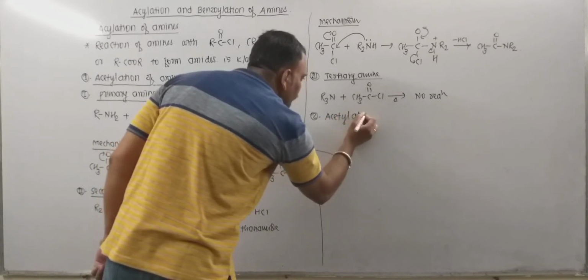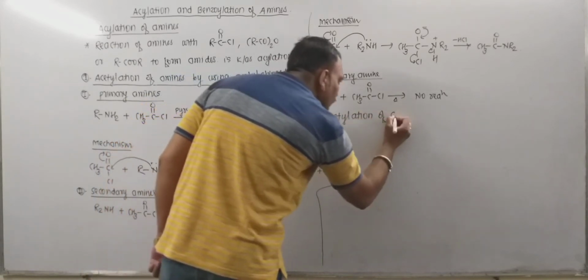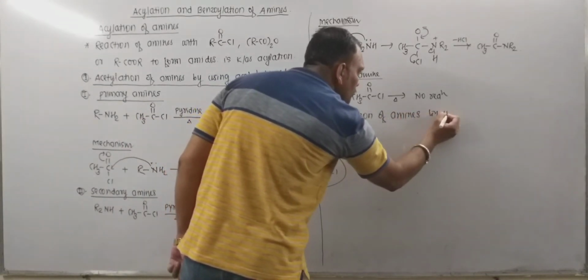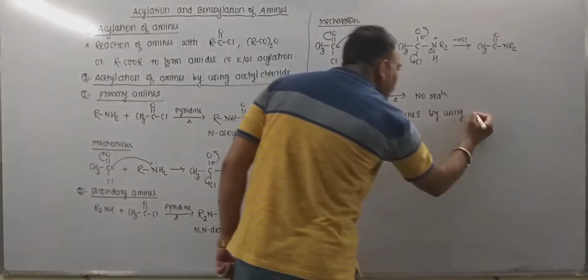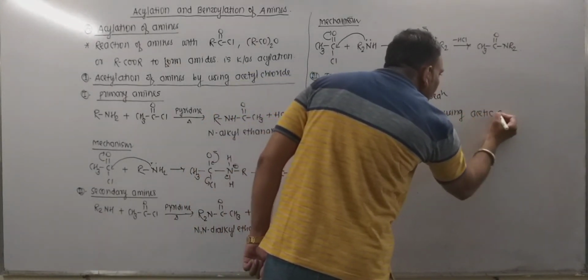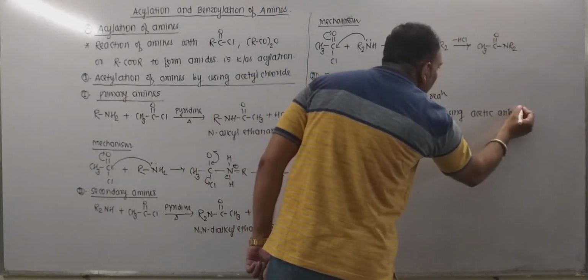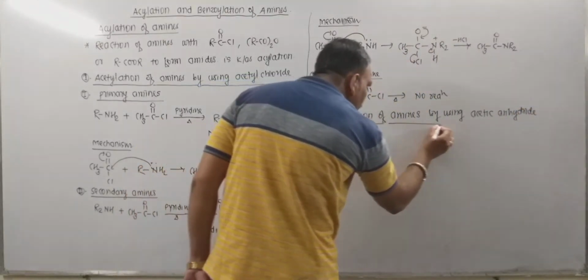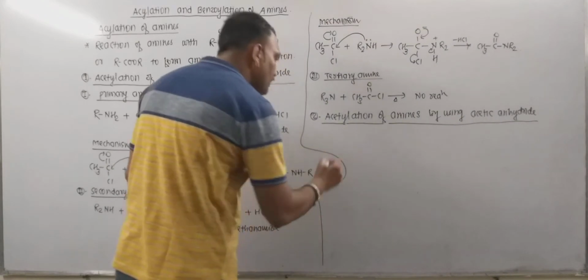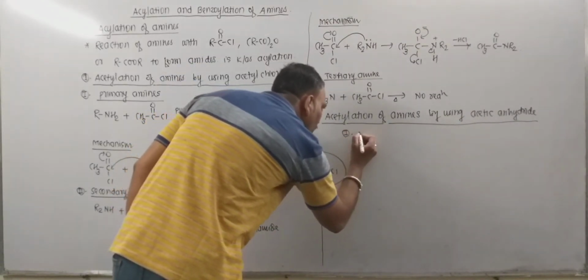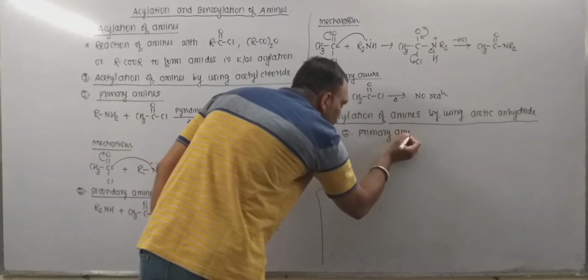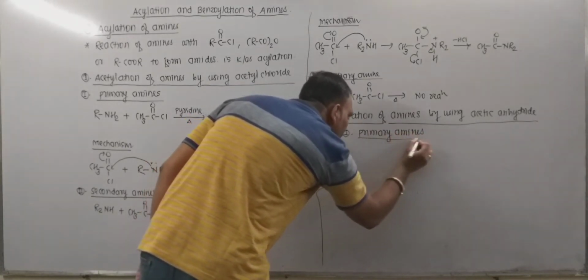acetylation of amines by using acetic anhydride. Now acetic anhydride is also a better acetylating agent. Now let's see first of all the response of primary amine, how primary amines respond to acetic anhydride.